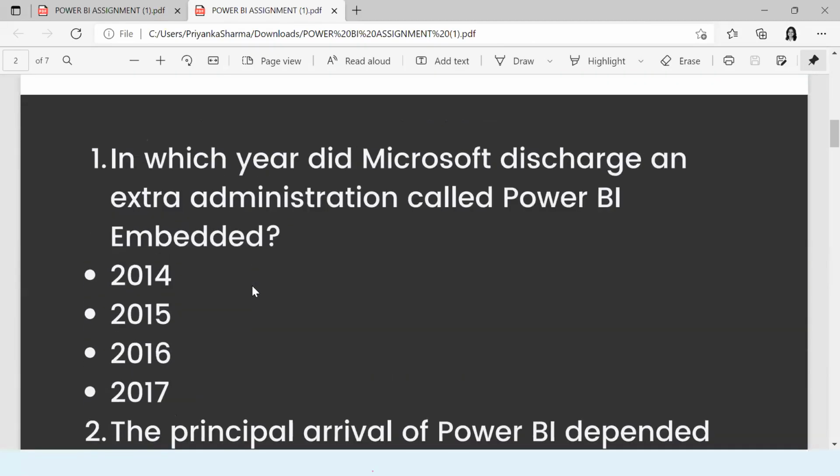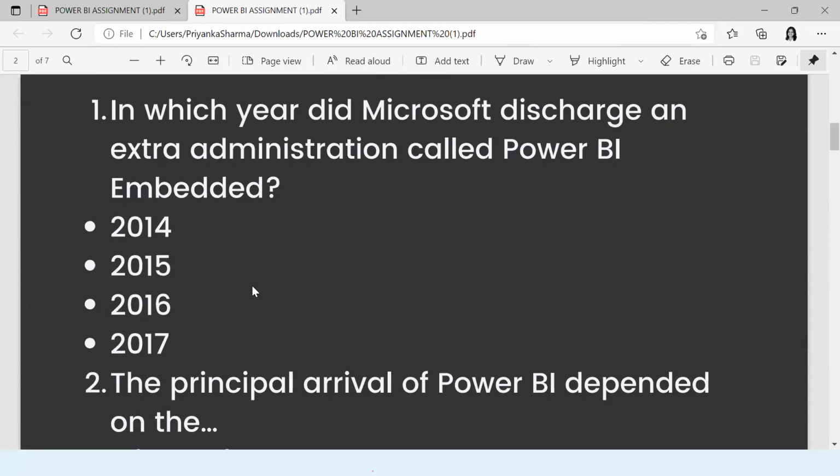Let's look at the first question. In which year did Microsoft release an extra administration called Power BI Embedded? You can write the answer in the chat. There was no submission that we requested from you. We can just discuss it now.